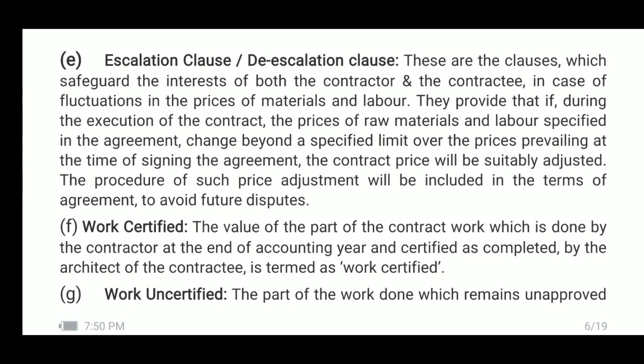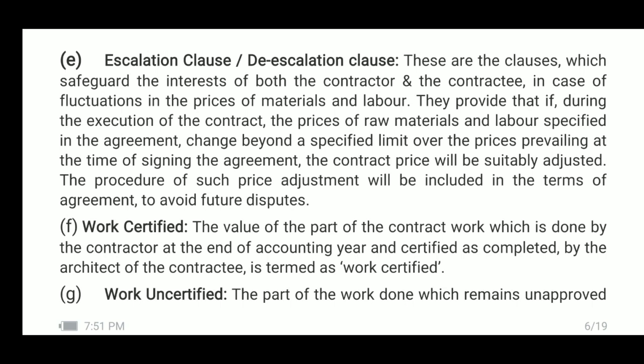Nextly, work certified and work uncertified. These terms we will come across in the case of incomplete contracts. Firstly, work certified. The value of the part of the contract work which is done by the contractor at the end of accounting year and certified as completed by the architect of the contractee is termed as work certified.